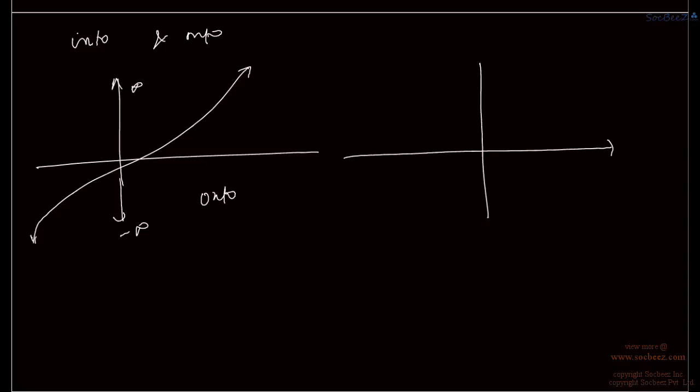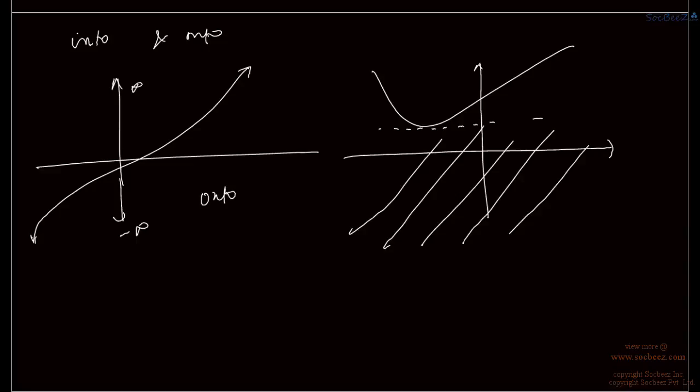And say a function like this is an into function, because from this region is not included in its range. So the range is only above this line, that is, the range is only a part of the codomain. So this is an onto function, this is an into function.